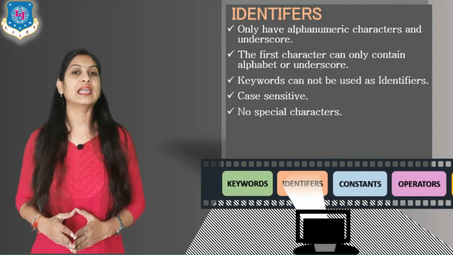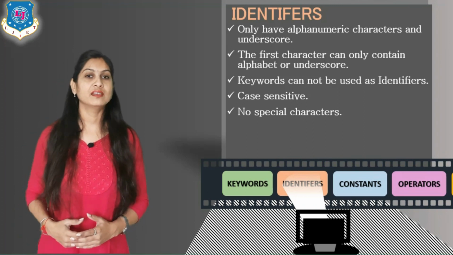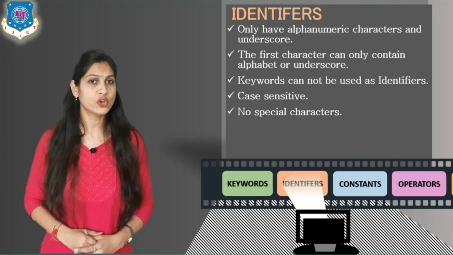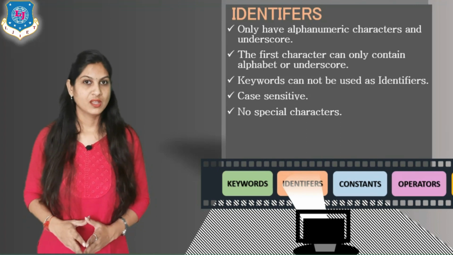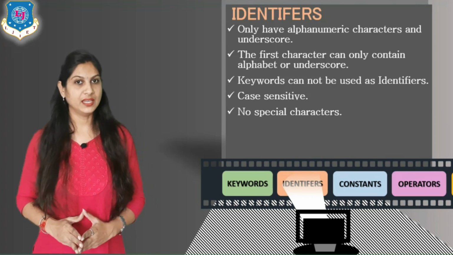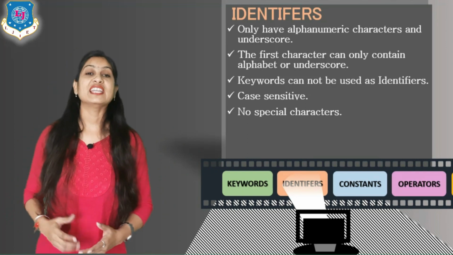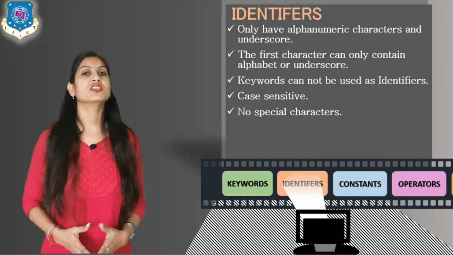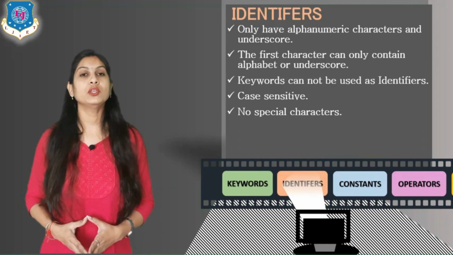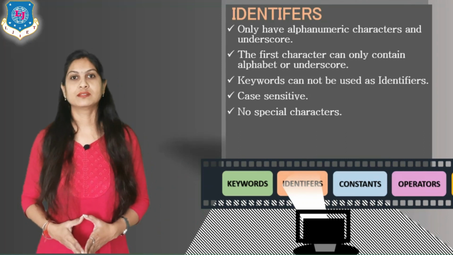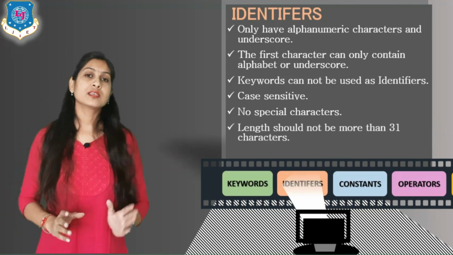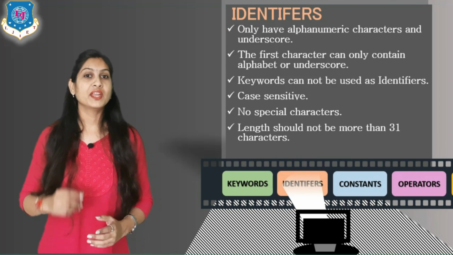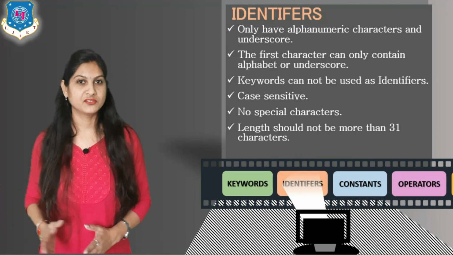Then no special characters are allowed. Special characters are like semicolon, comma. If you remember, when you are saving any document, space is not allowed in the name. The same principle applies here. We do not allow any space, semicolon, comma, or dash, which are special characters, in the name of variables. And the last rule: suppose by mistake you write a variable name of 50 characters.